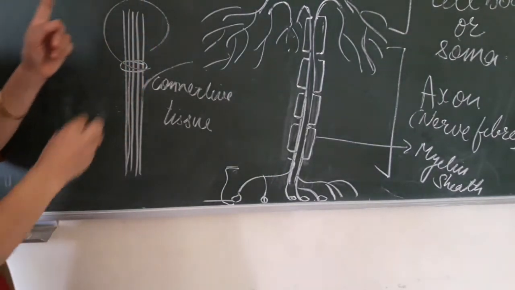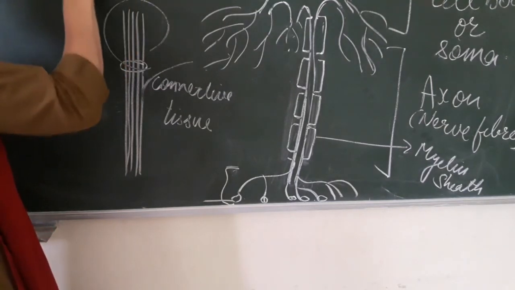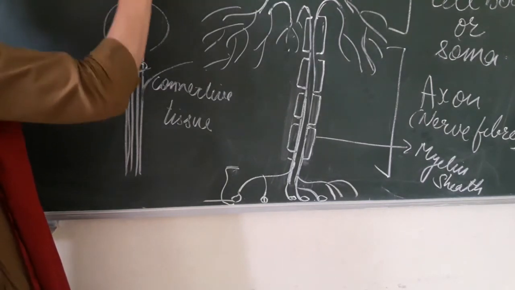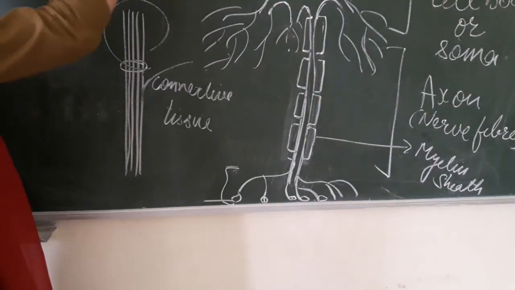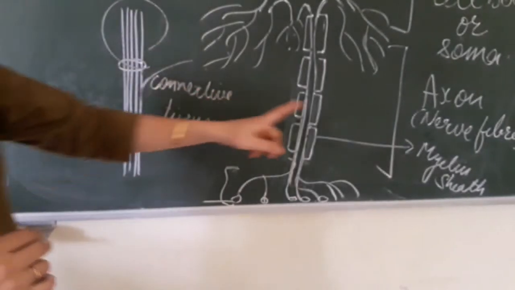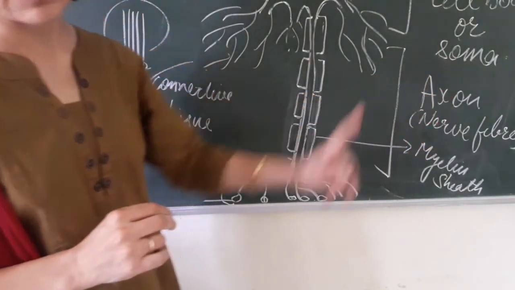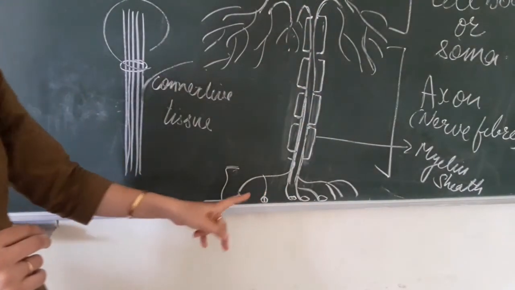You have read the word neuron, nerve cell, and the nerve. So the neuron and nerve cell are the same, but the nerve is a collection of the nerve fibers or the axons, and the neuron is a complete cell.